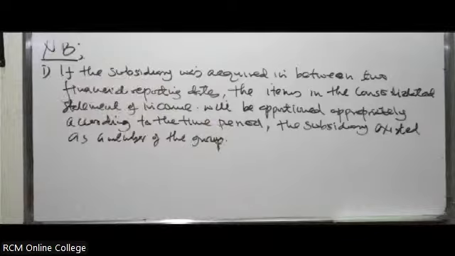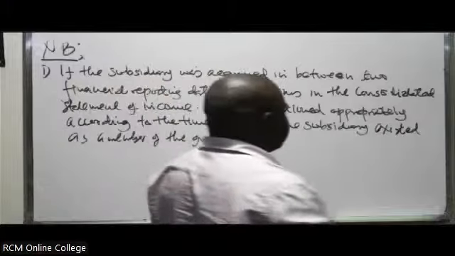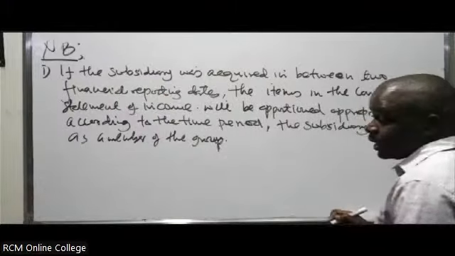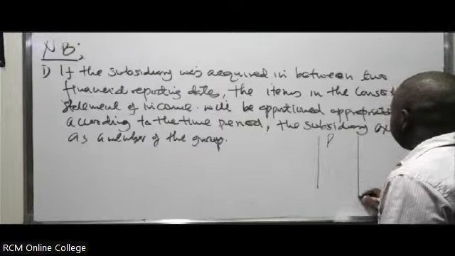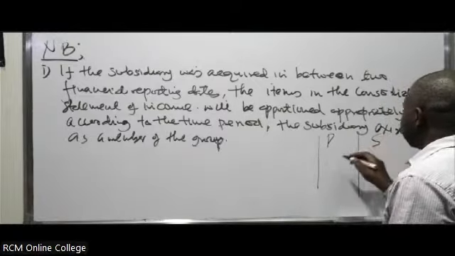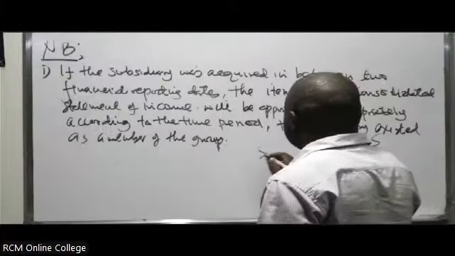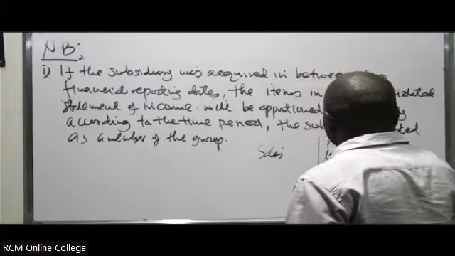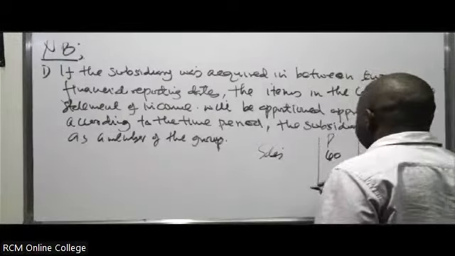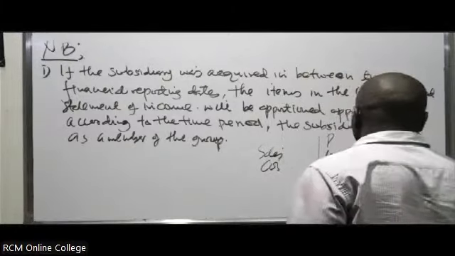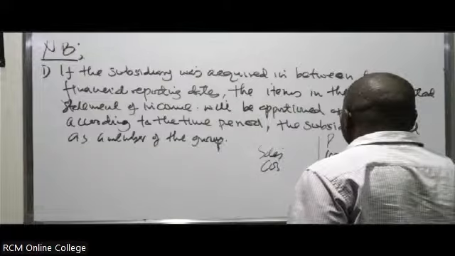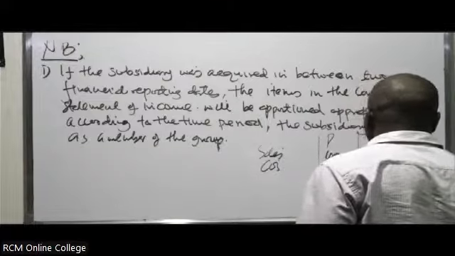So in this case, if a subsidiary was acquired in between the year, you'll likely be given two income statements: the income statement of the parent and the income statement of, in this case, what? The subsidiary. So you'll be told sales is maybe 60, this one is maybe 30. Cost of sales, this one is maybe 40, this one is 15.